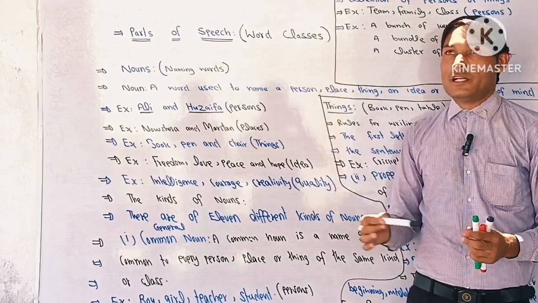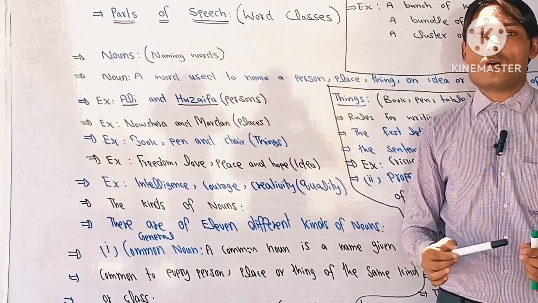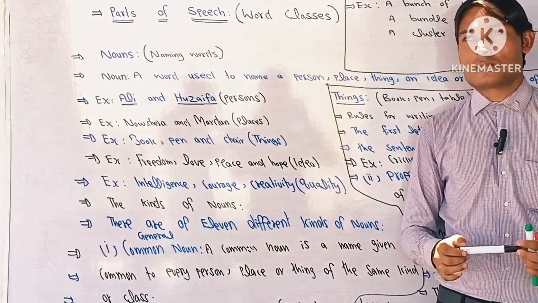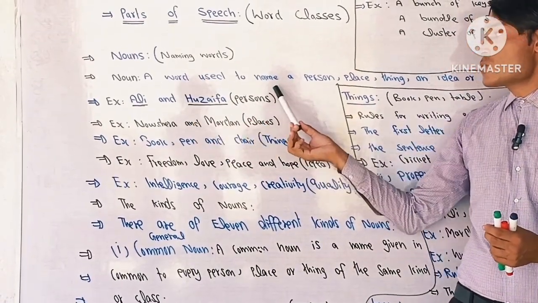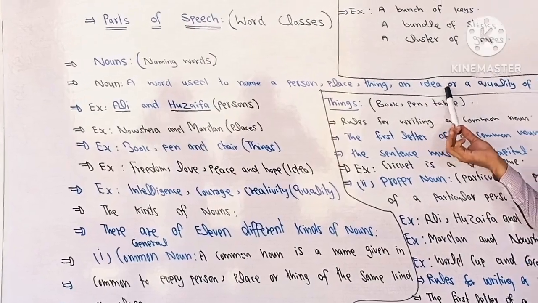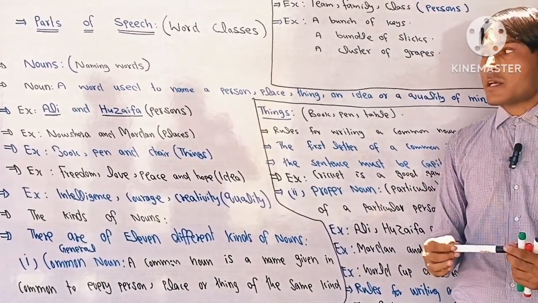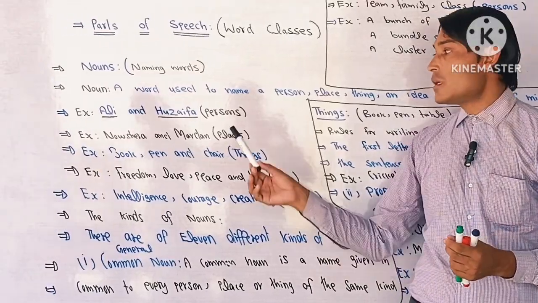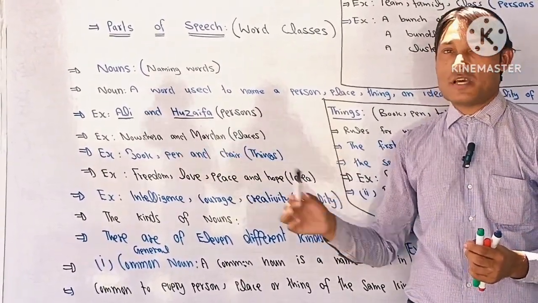What is basically a noun? The simple definition is that naming words are called nouns. The second definition is: a word used to name a person, place, thing, idea, and quality of mind is called a noun. Let's take examples. First of all, persons examples: Ali and Josefa.